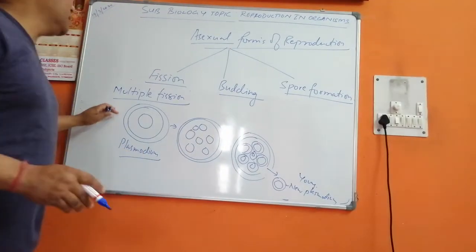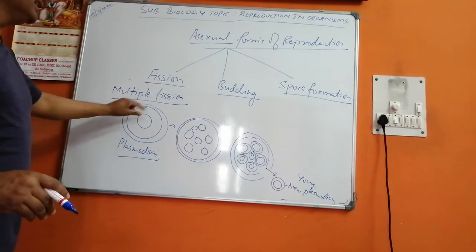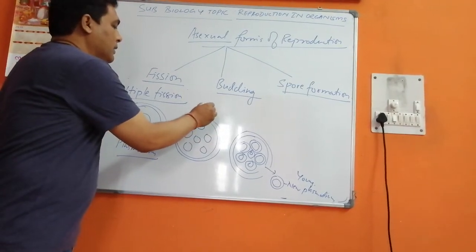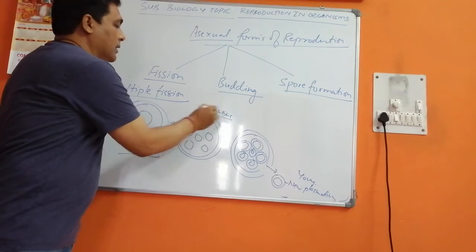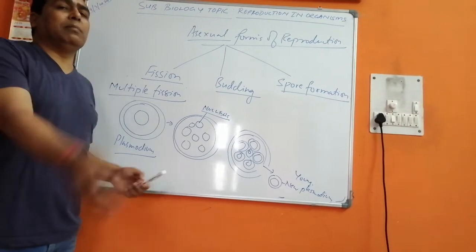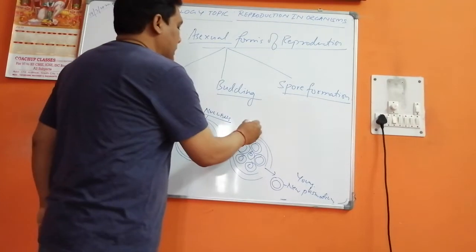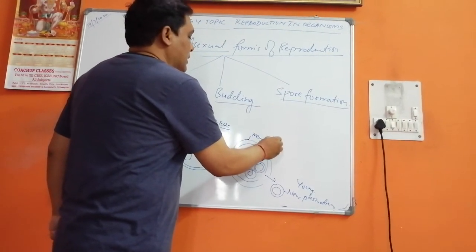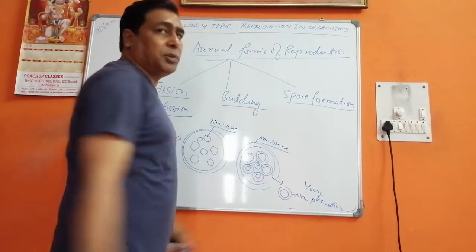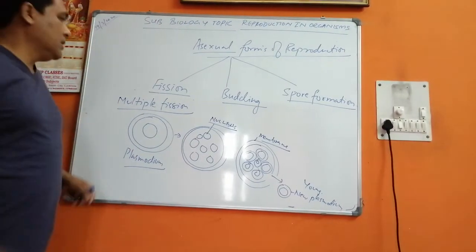So we see here in multiple fission also, the body first of all grows, many nuclei will be formed, and after that they will be surrounded by the new cell membrane. This is the membrane, and then after that they will be broken down into new individuals. Okay.